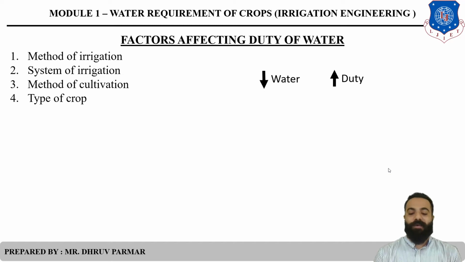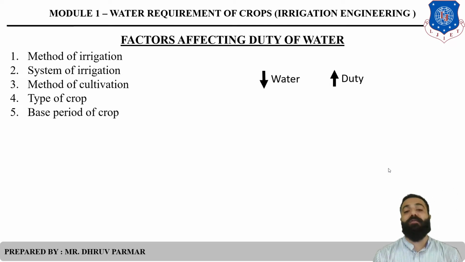Then type of crop. You know that there are different types of crop like kharif crop, rabi crop, perennial crop. Different types of crop have different water requirements, so the duty will be different for them. Like sugar cane, sugar cane and rice require a maximum amount of water, so duty will be less.